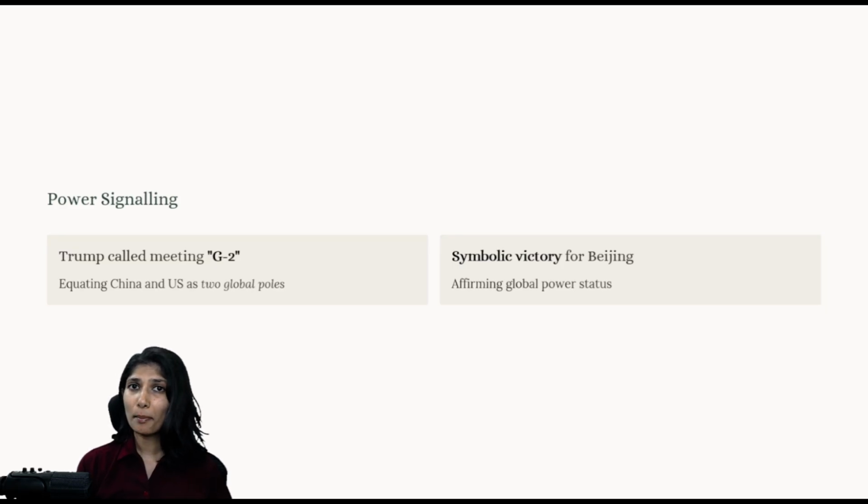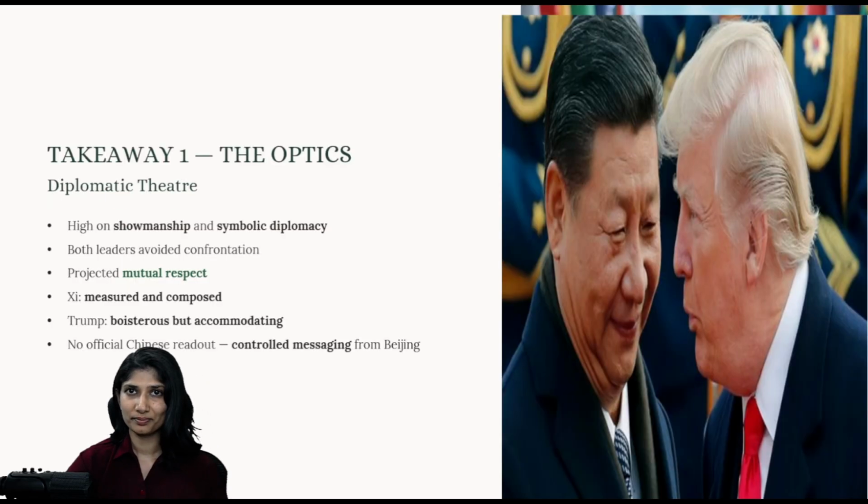So this will give a major status boost to China, as Chinese president Xi Jinping, from day one of his office, has always wanted to make China number one. The power of China is now shown, along with the effect it wields on the global supply chain. So this was a symbolic victory for Beijing, which confirmed its power status.